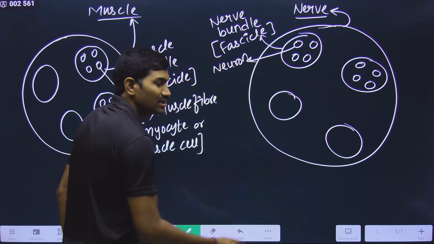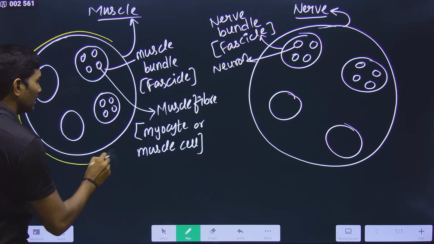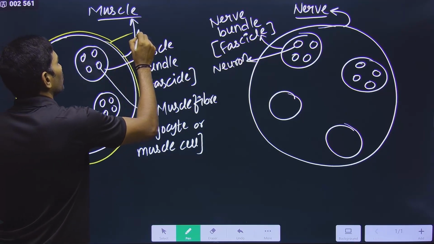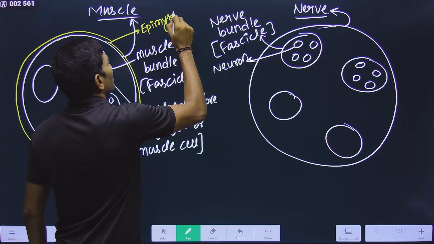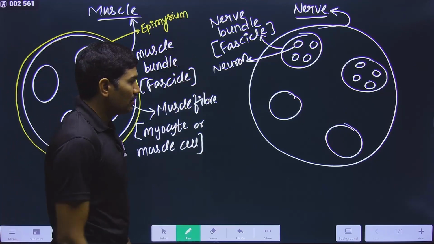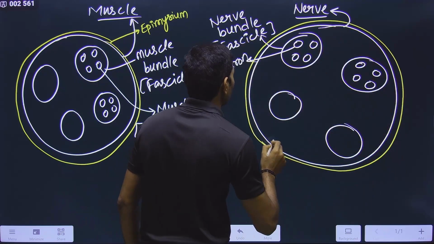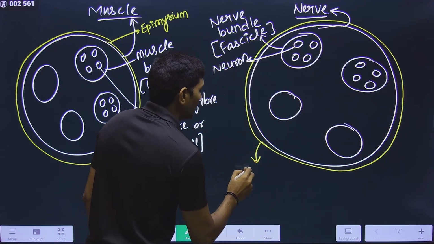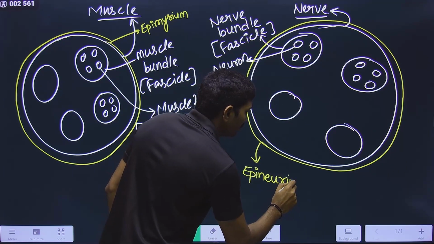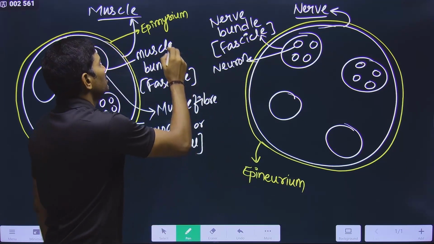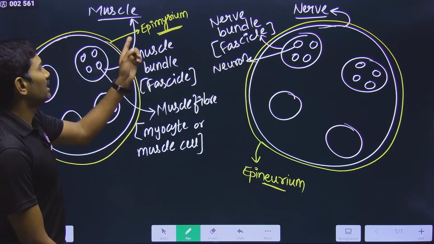Not only this, there is another similarity. What is this? The muscle is surrounded by a fibrous connective tissue. It is called epimysium. Yes or no? But in the case of nerve, the nerve is covered with a fibrous connective tissue called epineurium. Observe carefully. Here you are using the term myo, here neuri. So in this way we are using epimysium, here epineurium.